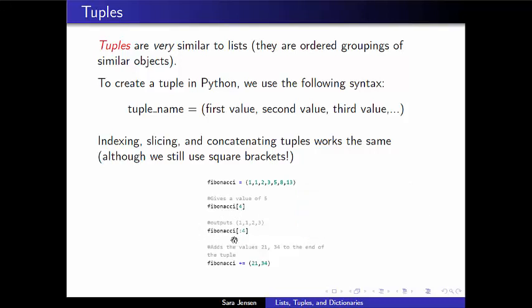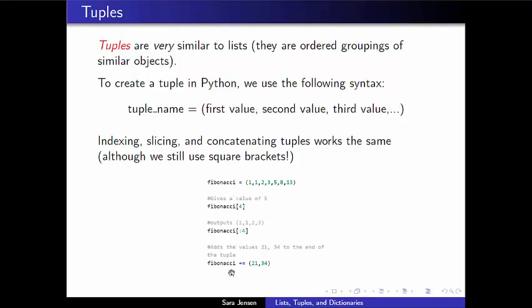Similarly, I could take a slice of my Fibonacci tuple, using my square brackets with an omitted starting value and a non-included ending value to get the first 4 values of my tuple, and this would give me 1, 1, 2, 3, the 0, 1, 2, and 3 spots of that Fibonacci tuple.